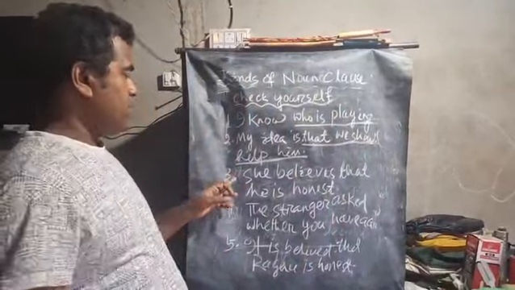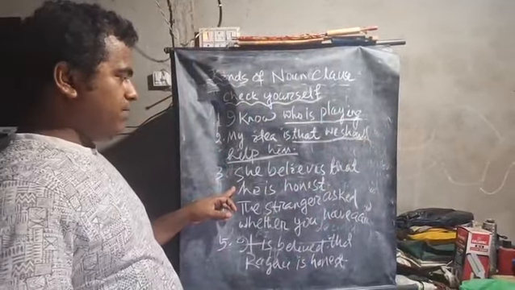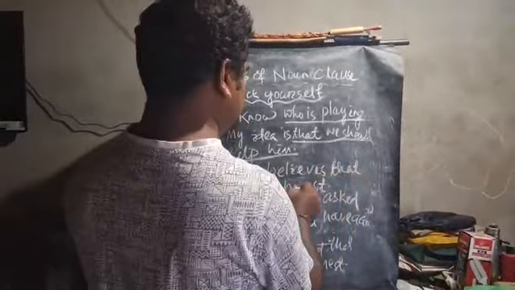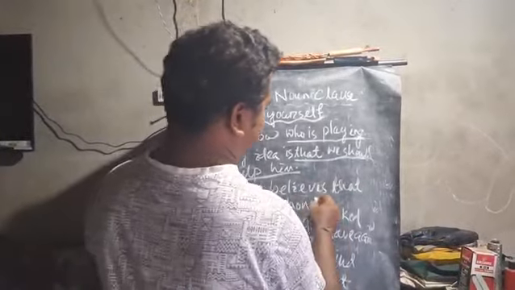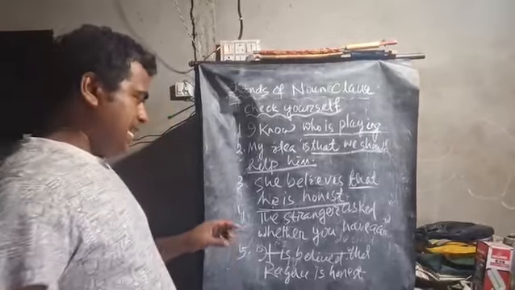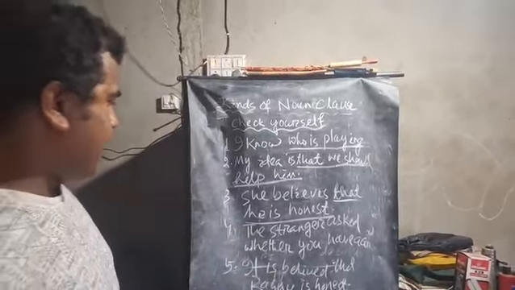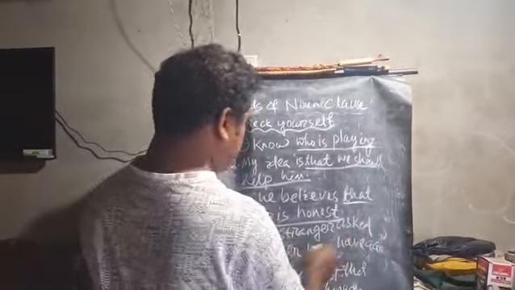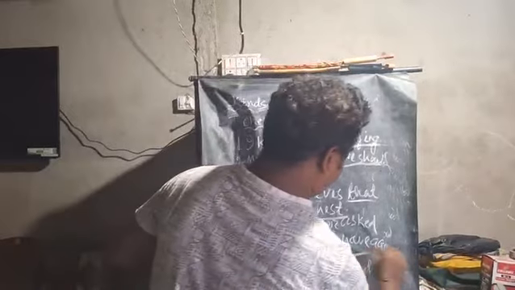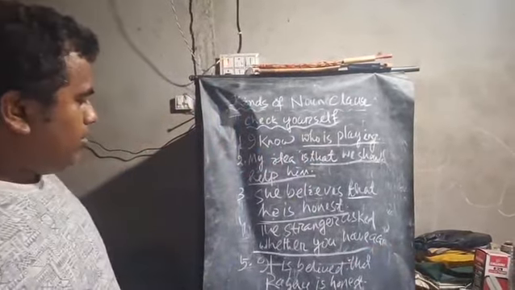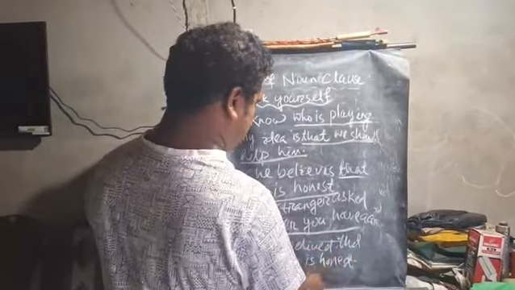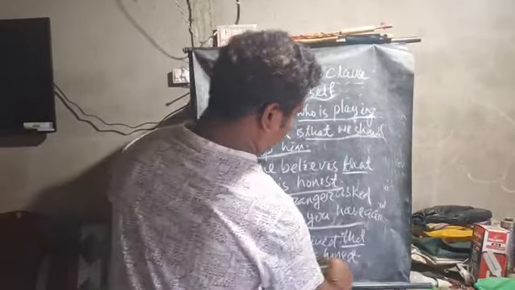Now you sit down. It's Amya. Now stand up and say: she believes that he is honest. Okay, identify that clause: that he is honest. Good, Amya. Yes, Swagadika. Now you stand up and say: the stranger asked whether you have a car. Good. Whether you have a car. Okay. Now, Rachana, you stand up and say: it is believed that Raghu is honest. That Raghu is honest. Good.